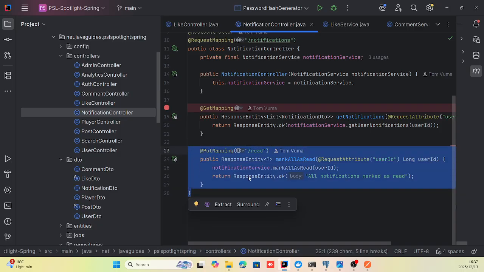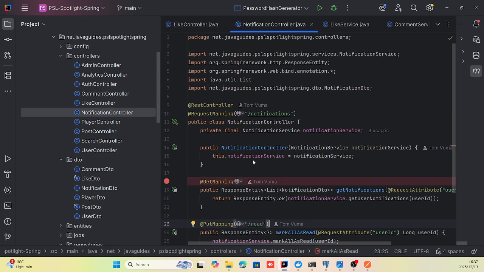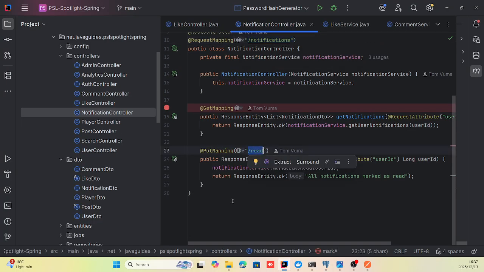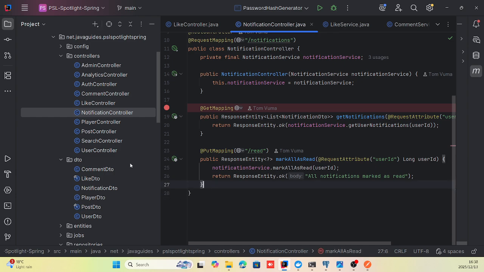And you can mark all notifications as read by making a put request, so you're editing the notifications, /read over here. This endpoint. That's what it does.